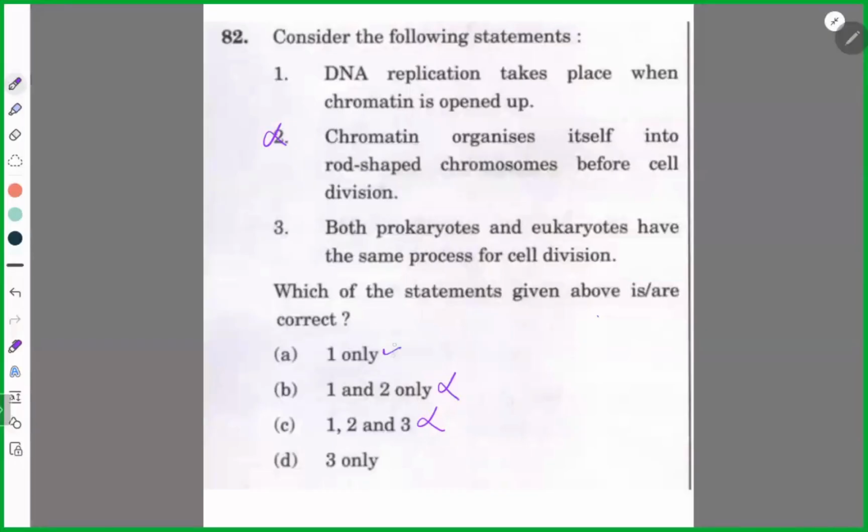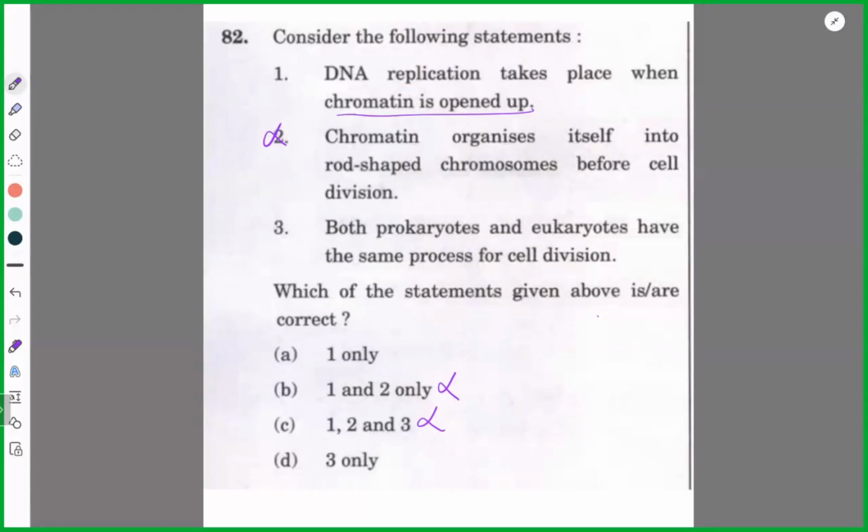Now it is either one or three. Both prokaryotic and eukaryotic have the same process of cell division, or DNA replication takes place when chromatin is open. Now try. What do you think? Don't worry about mistakes.